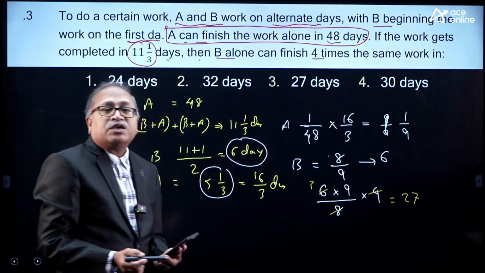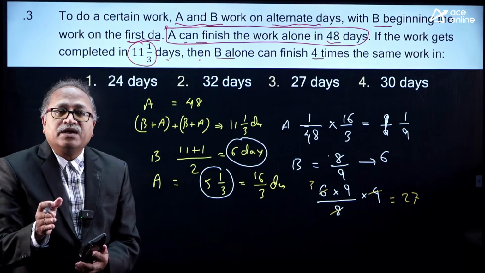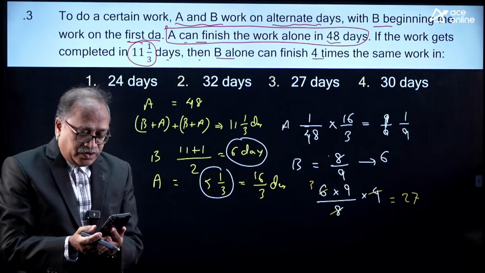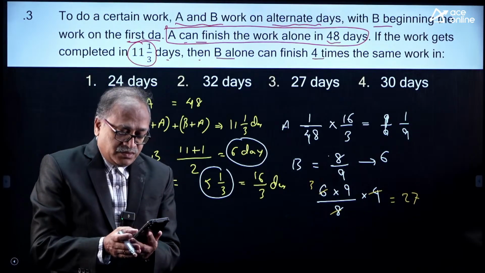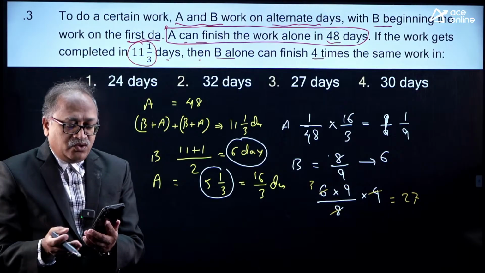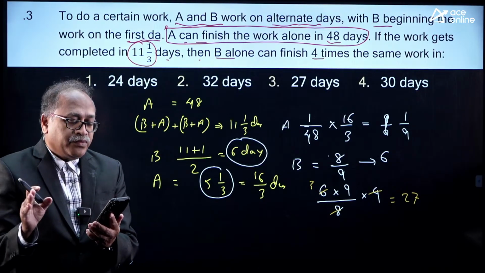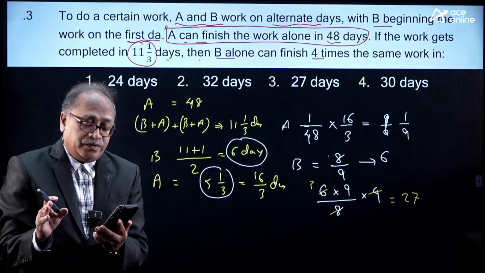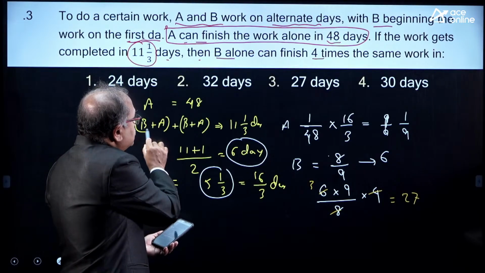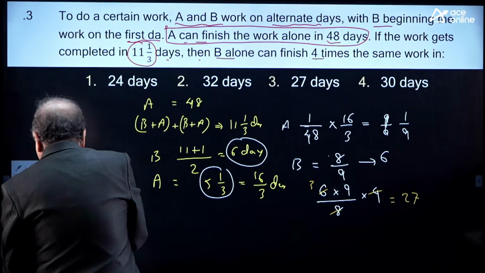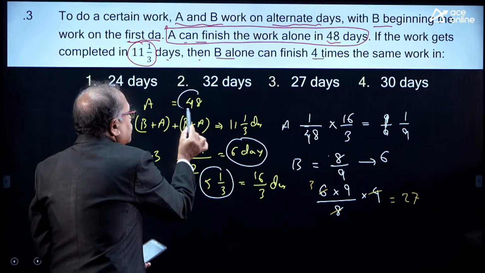So, that is, in 27 days B will complete 4 times of the work. Is it clear to all my friends? If any one of you can respond, is that clear? Is this part clear? That is, this 48 is there. Just respond so that I can move on.